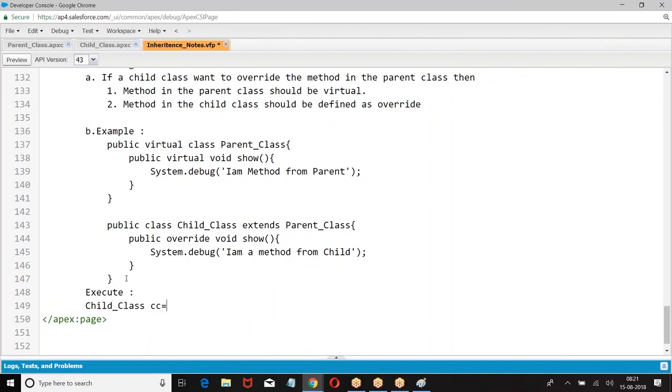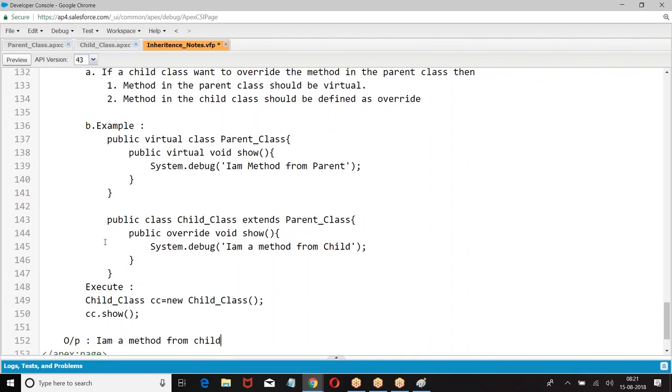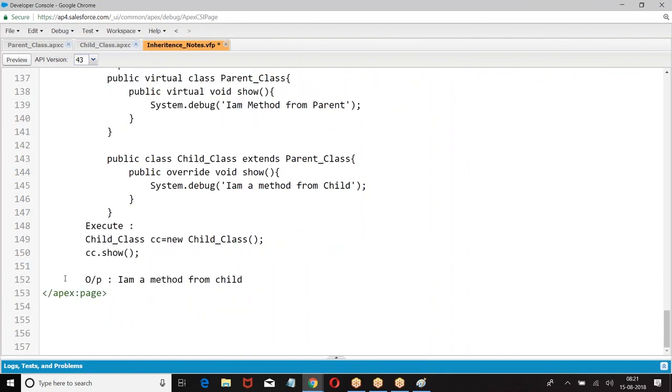child class, when I say cc.show, what is the output we are getting? I'm a method from child. Here also, if you want to refer to the method from the parent, how do you call?